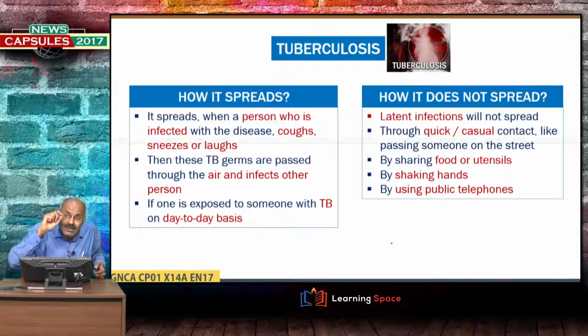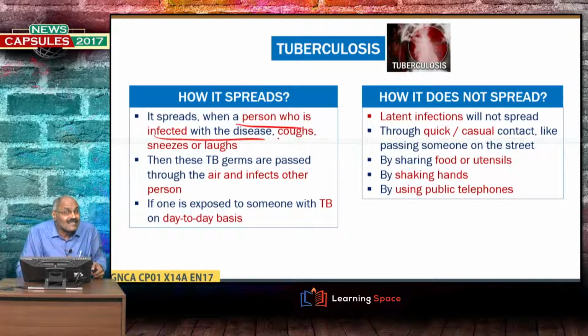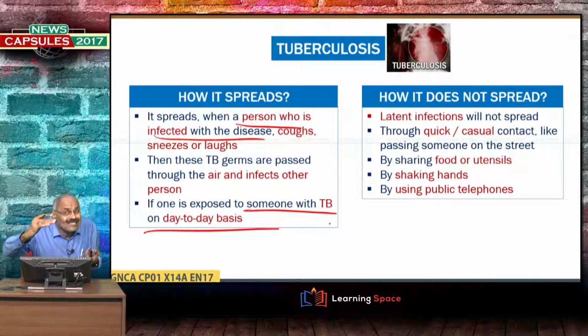And tuberculosis, how it spreads, how it does not spread. I have given the differentiation. The TB bacteria spreads when a person who is infected with the disease coughs, sneezes or laughs, then these TB germs are passed through the air and infect other persons. If one is exposed to someone with TB on day-to-day basis, then this infection spreads.